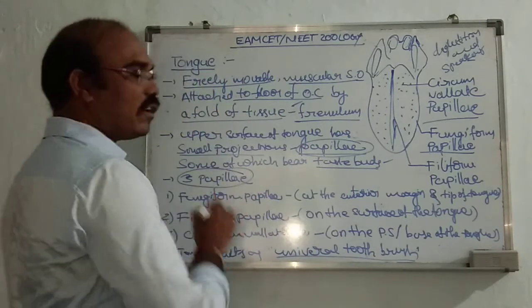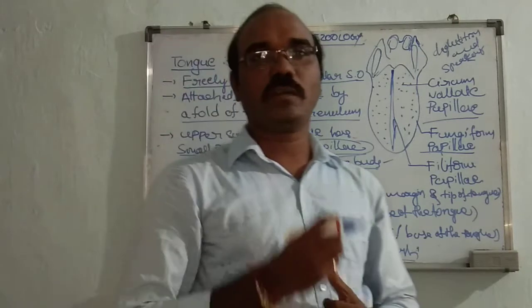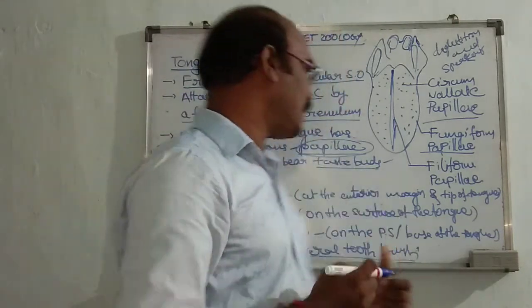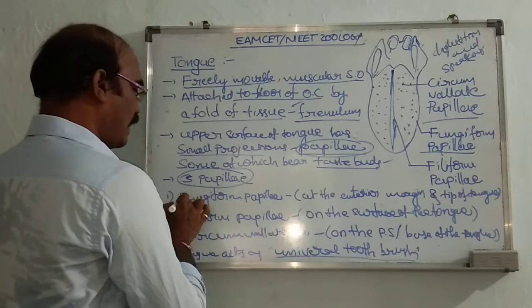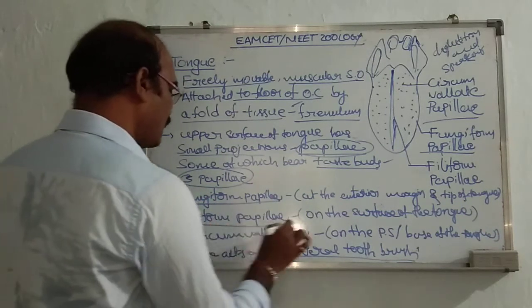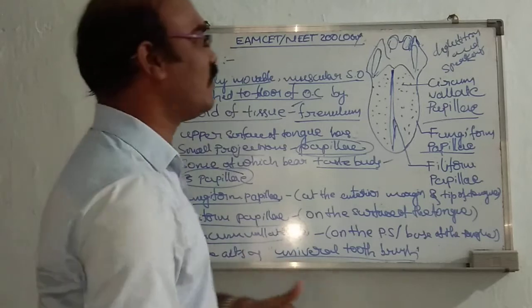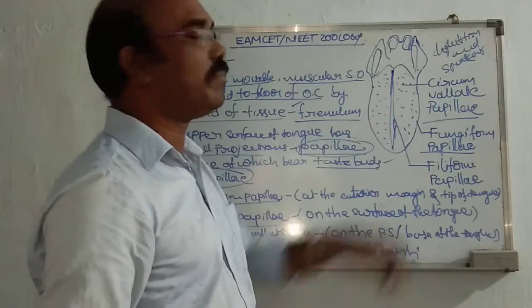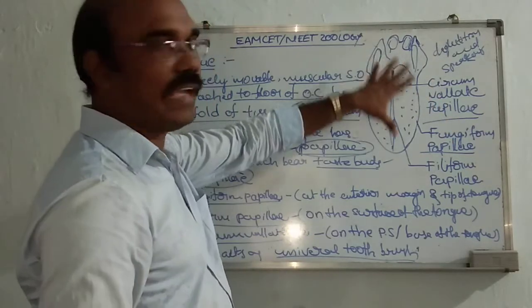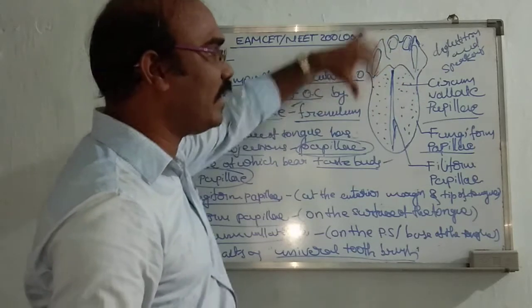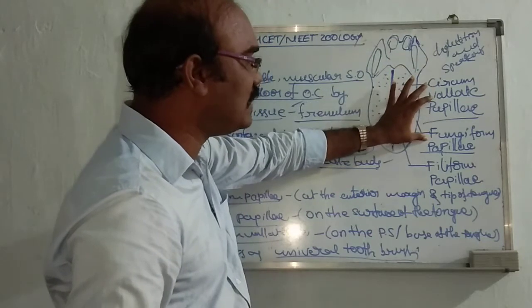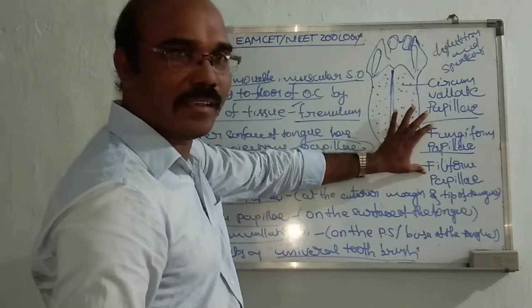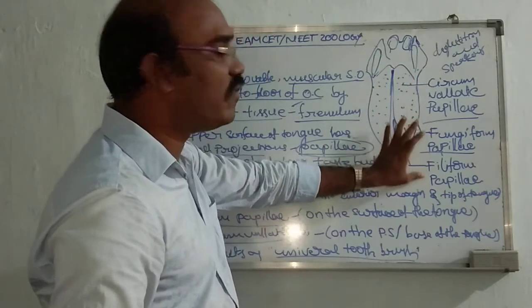Based on the detection of taste, these papillae are of three different types: circumvallate papillae, fungiform papillae and filiform papillae.